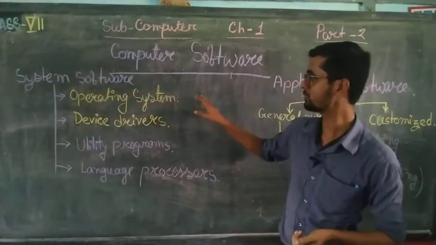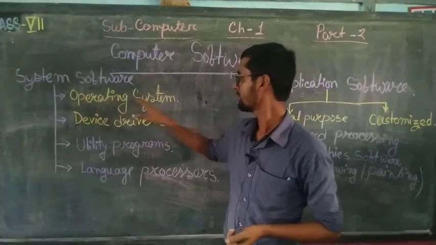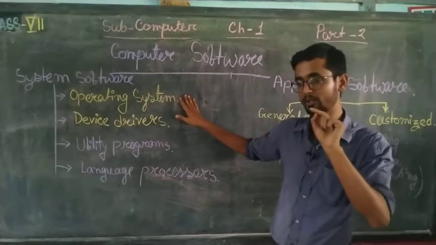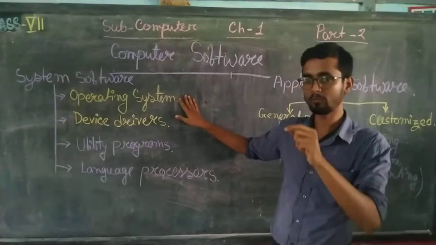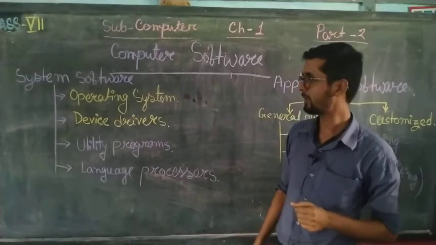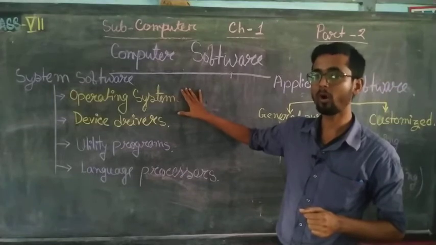So in system software, what do we get? The operating system. Operating system means, when we click the switch on button and the start button, that time the operating system will work and the computer will open.